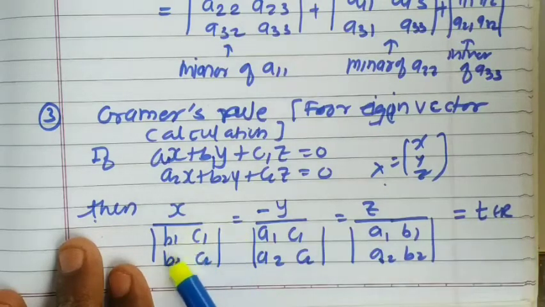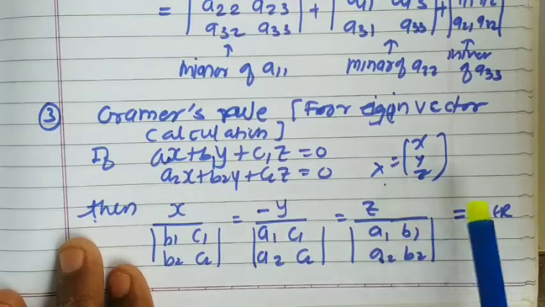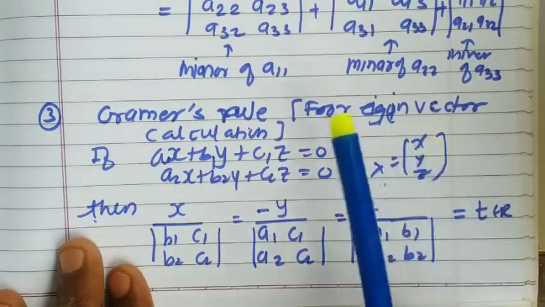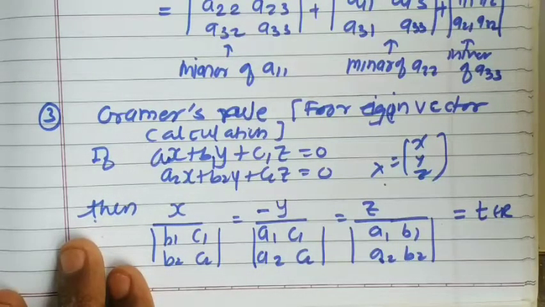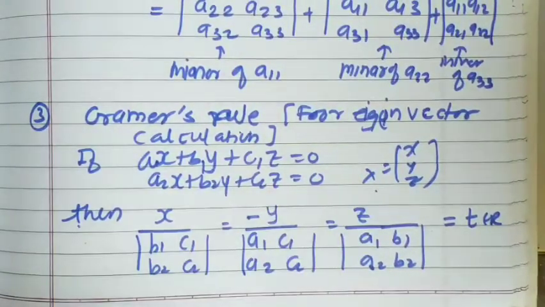After determining these three determinants, just equate this ratio to some t belonging to R, where t is any real number. After cross multiplication, you will get x, y, z in terms of t, and you need to put those values of x, y, z in this vector to get the required eigenvector. Fine, so this is how you will need Cramer's rule in the calculation.